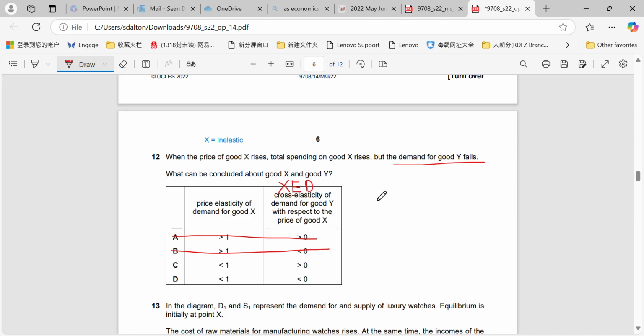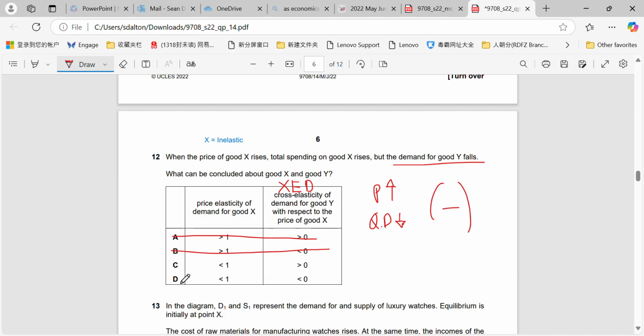That formula is the percentage change in quantity demanded of good A divided by the percentage change in the price of good B. We're told that the price of X has gone up, but that the quantity demanded of Y has dropped. So either way, one is up, one is down, it's going to result in a negative figure being the answer.